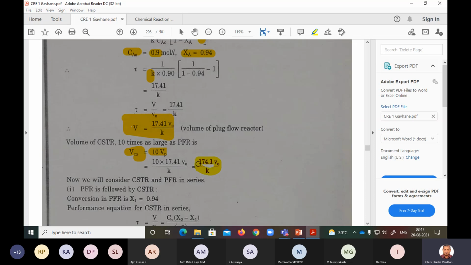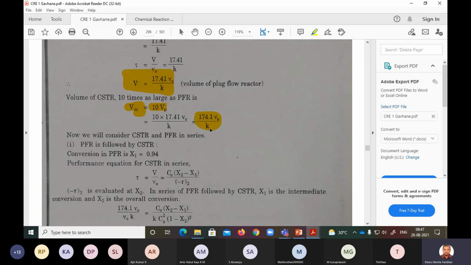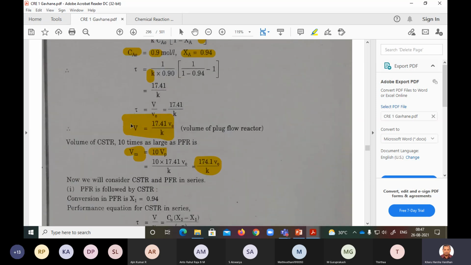That is nothing but this particular thing. Don't try to calculate V naught and k because we don't know them, and they anyhow get cancelled out. So keep it like that. Now we have to consider CSTR and PFR in series. Now we know the volumes of both reactors. This is a plug flow reactor and this is a mixed flow reactor. Now we need to connect these two in series. Either MFR will come first or PFR will come first. That is what we need to find out.